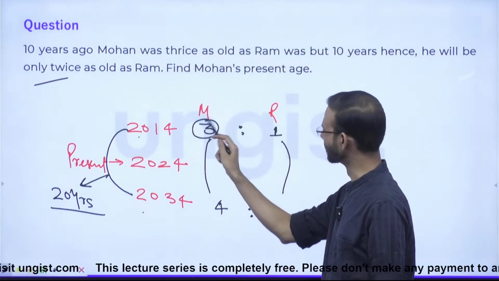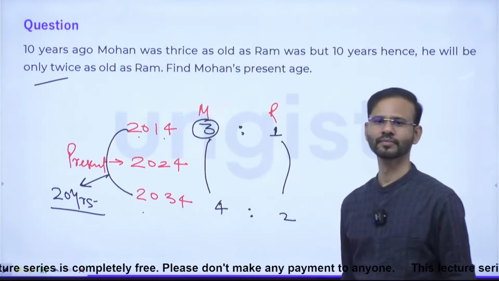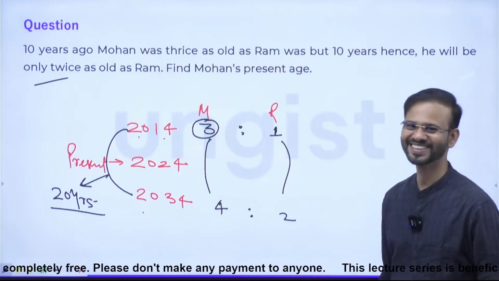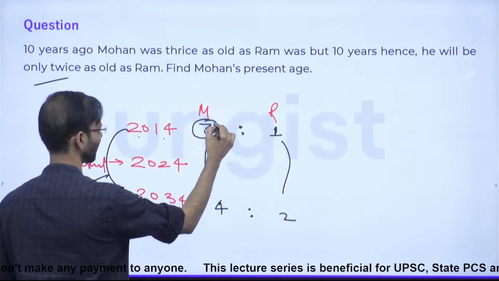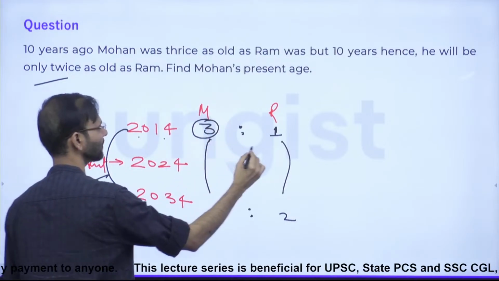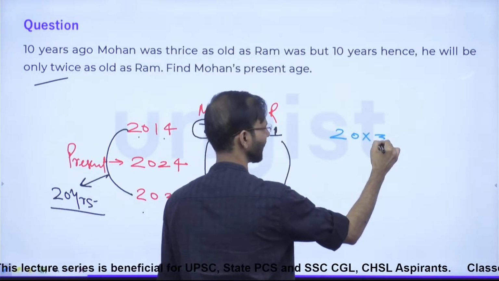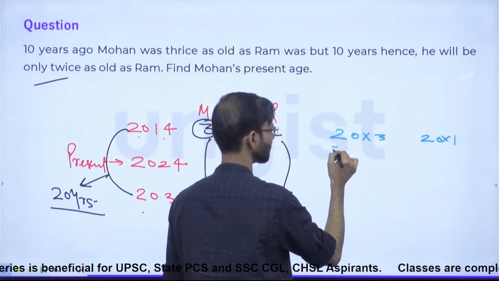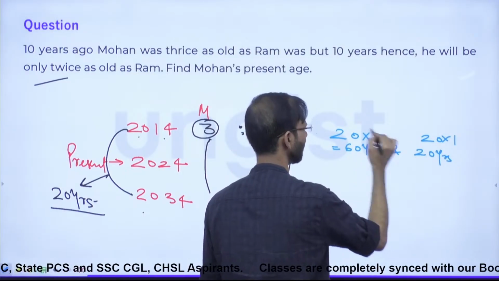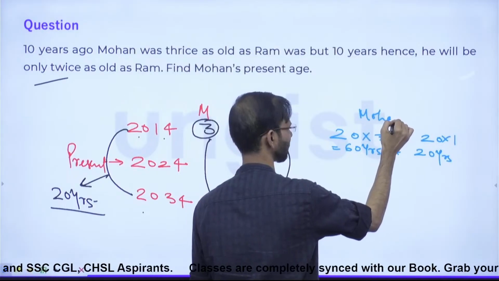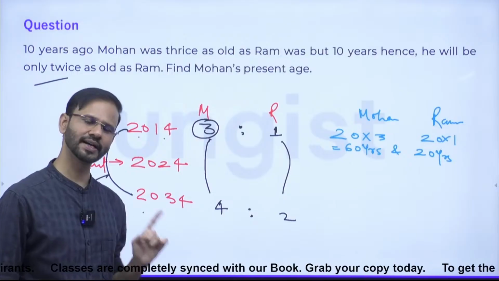So the age of Mr. Mohan in 2014 was 20 into 3, right? So the age of Mr. Mohan in 2014 was 60 years, right? In 2014, let me change to a different pen actually. This is 20 into 3 and this is 20 into 1, right? So this is 60 years and this is 20 years. And this is Mohan and this is Ram, right? So guys, in 2014 their ages were 60 and 20.